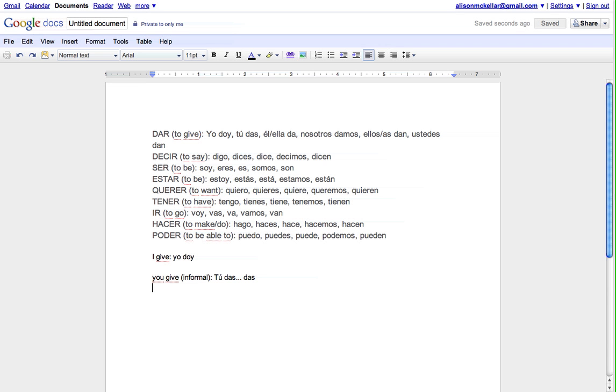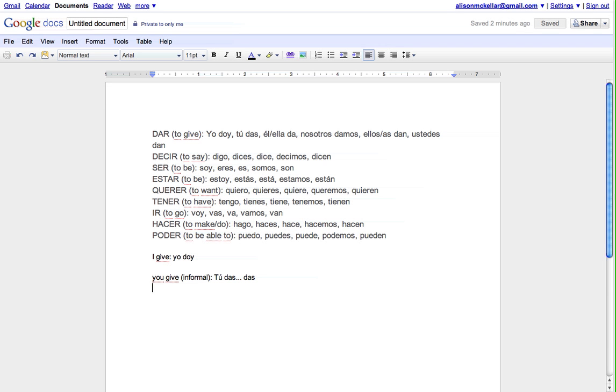With all verbs that are stem-changing, you get the stem change in all tenses except the nosotros form. So, decir is a stem-changing verb. That E goes to I in the conjugated forms. And then you also see an irregularity in the yo form, which is digo. I say, yo digo.